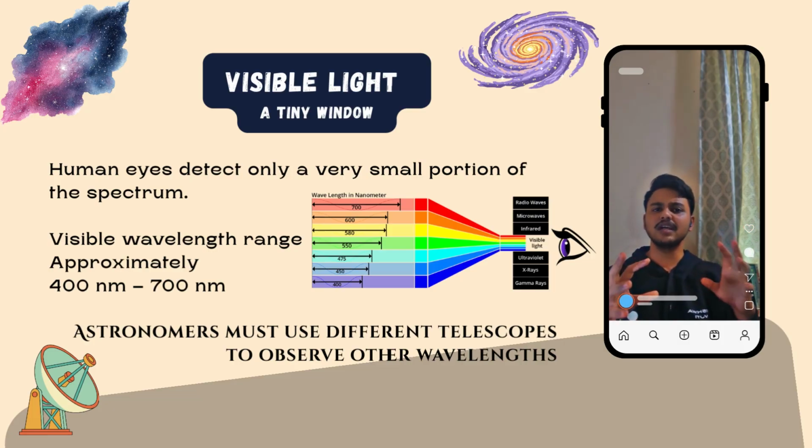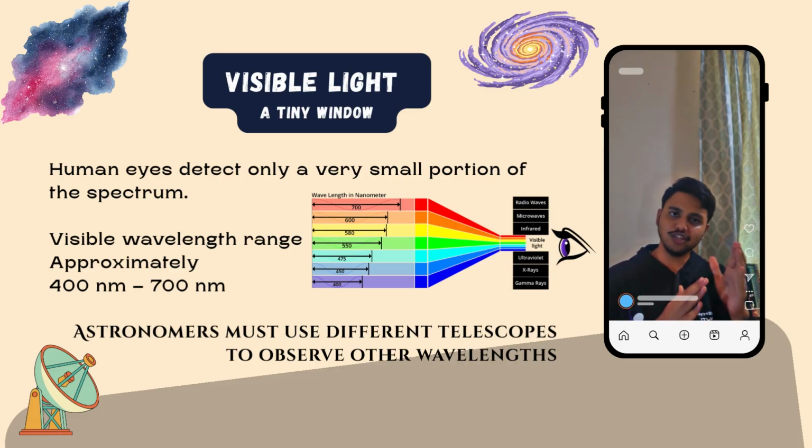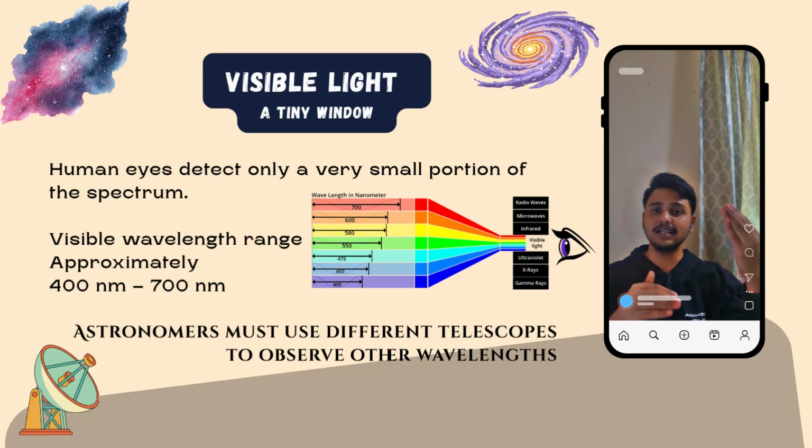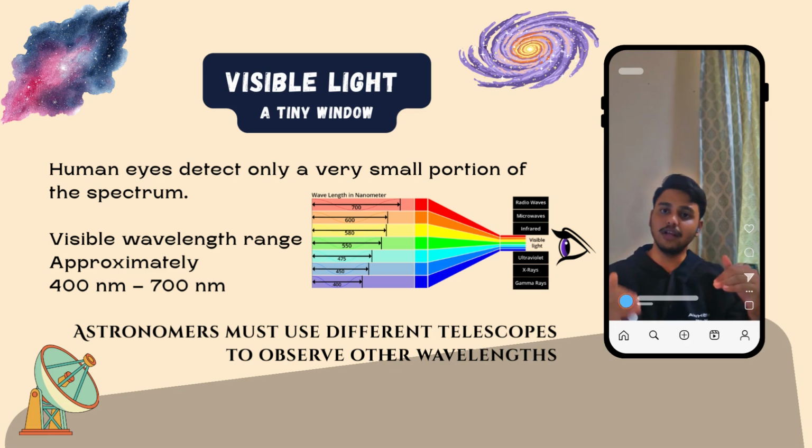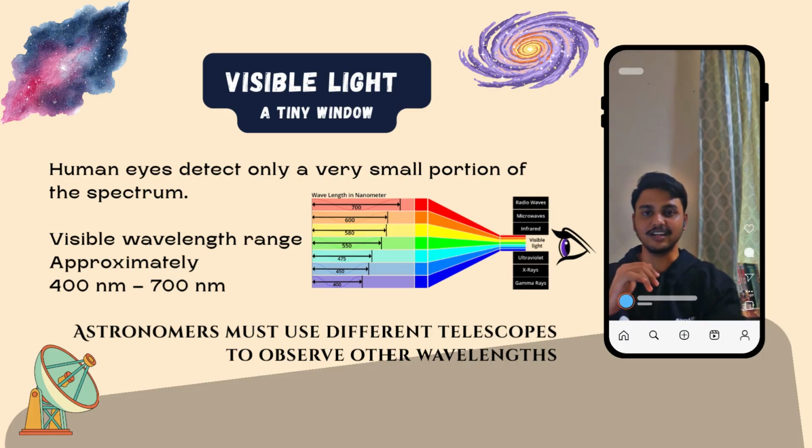Wavelength and frequency are directly related through the equation we discussed earlier, which is c equals lambda times nu. Since the speed of light is constant, if the wavelength becomes larger, the frequency must decrease. Similarly, if the wavelength becomes smaller, the frequency must increase. This means wavelength and frequency are inversely proportional to each other.